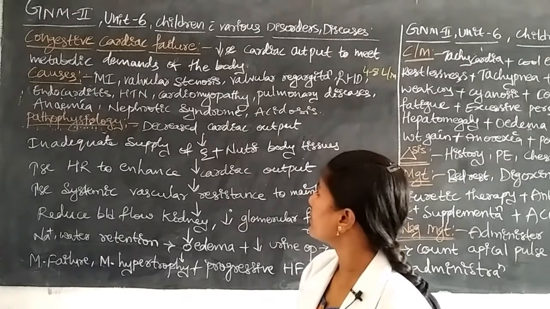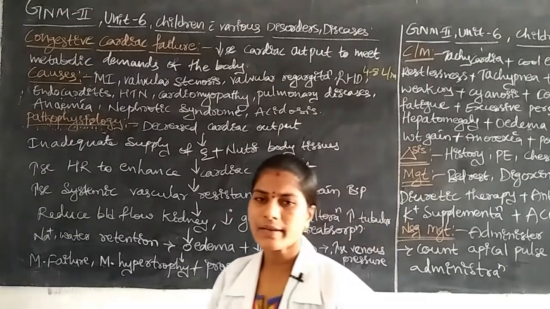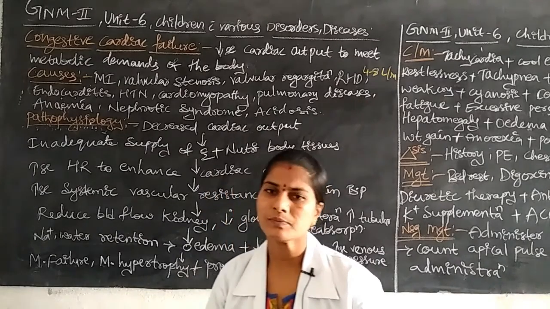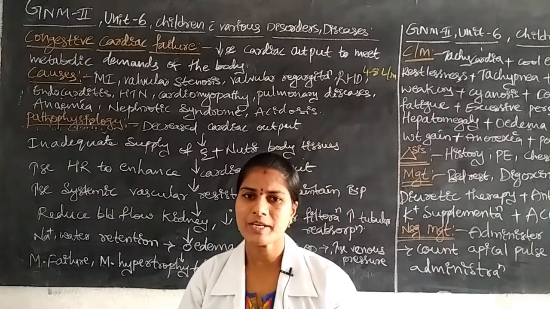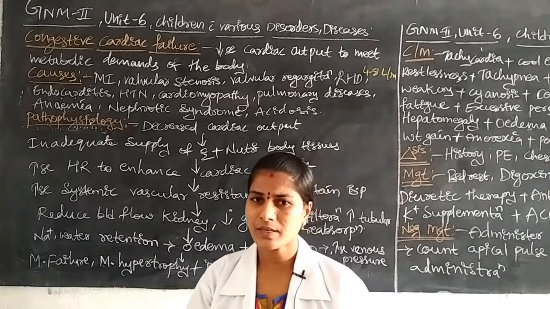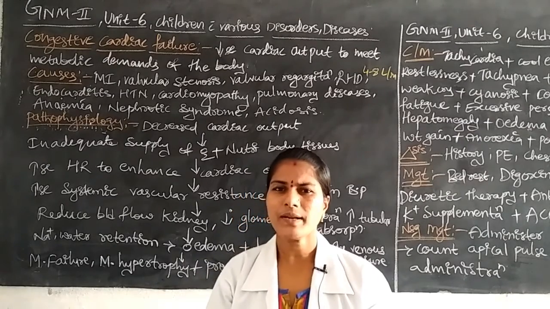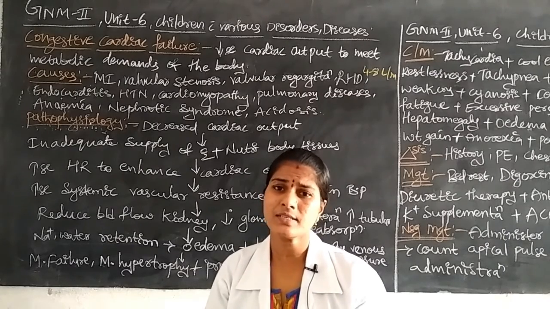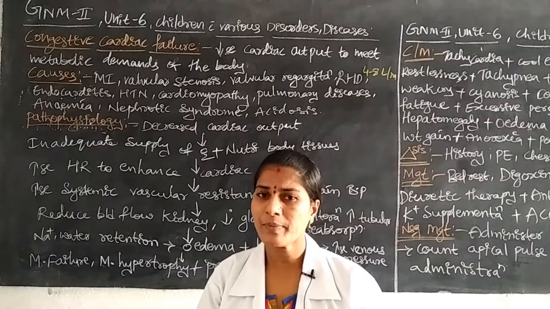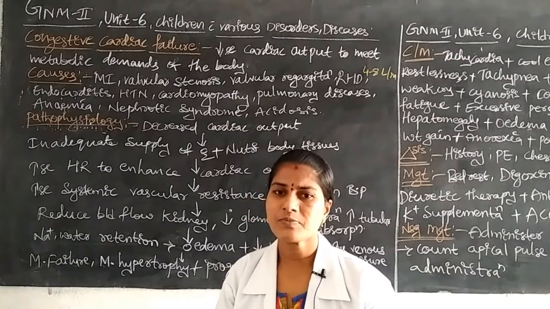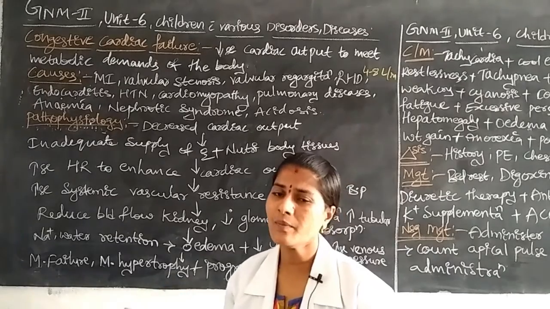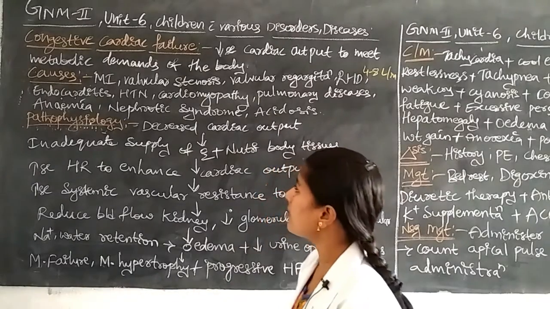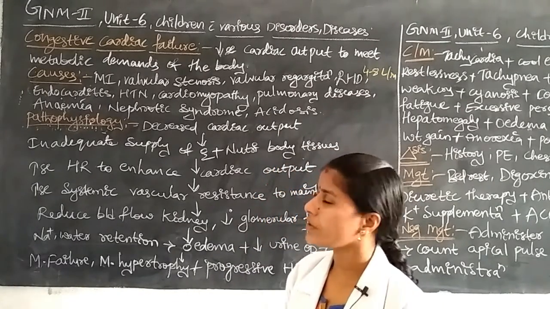Another one is nephrotic syndrome and acidosis. Nephrotic syndrome is a type of renal disorder. Here, symptoms like fluid accumulation, edema formation, hypernatremia, and hypercalcemia occur, where in the blood the calcium levels, sodium, potassium, and other minerals are increased. The blood is not purified by the kidneys. The children may have this nephrotic syndrome, which leads to congestive cardiac failure in children. These are the causes of congestive cardiac failure.